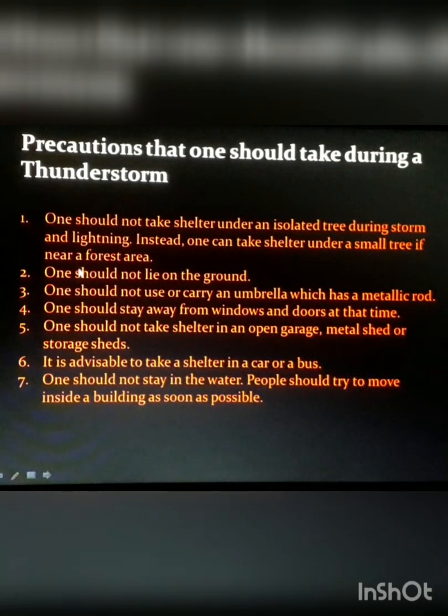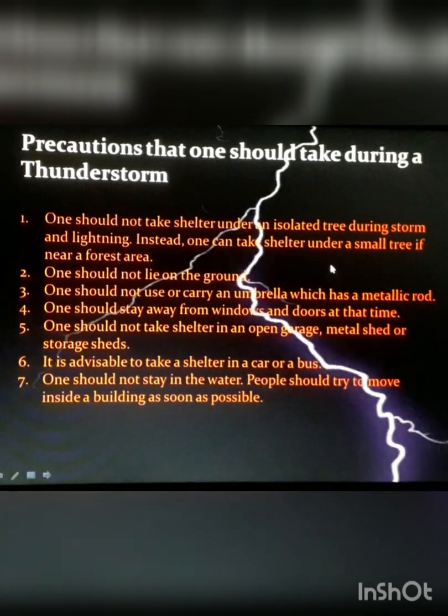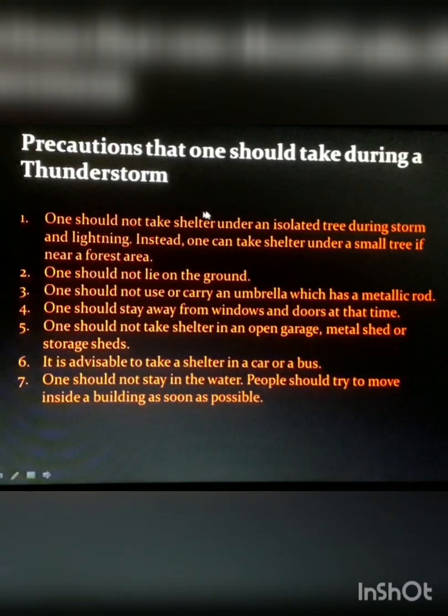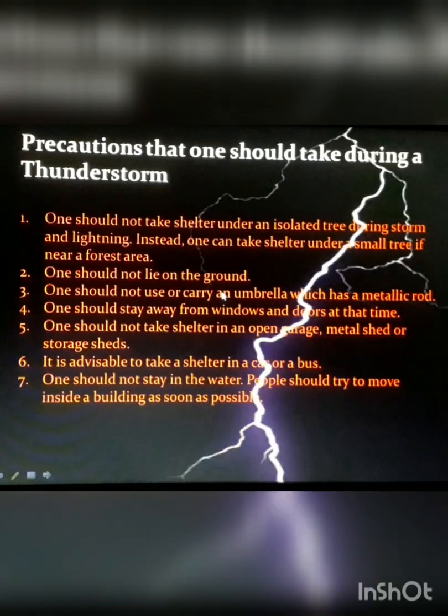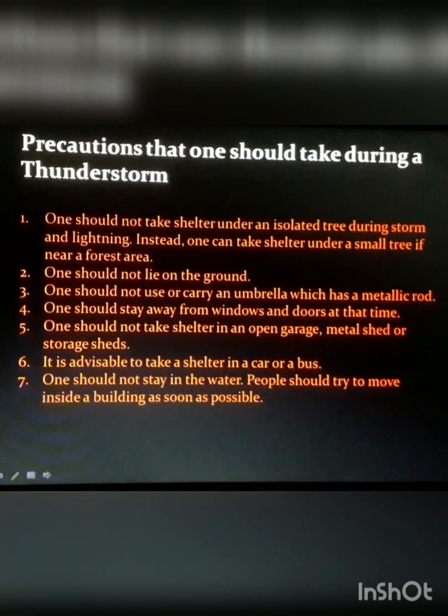Number one, one should not take shelter under an isolated tree during storm and lightning. Instead, one can take shelter under a small tree. Okay, even if any one of us is near a forest area, then one should not lie on the ground, because we know that ground is all positively charged at that point in time. Okay, and then spark can directly come and hit it, right? Then one should not use or carry an umbrella which has a metallic rod, because we know that metal is a good conductor of electricity.